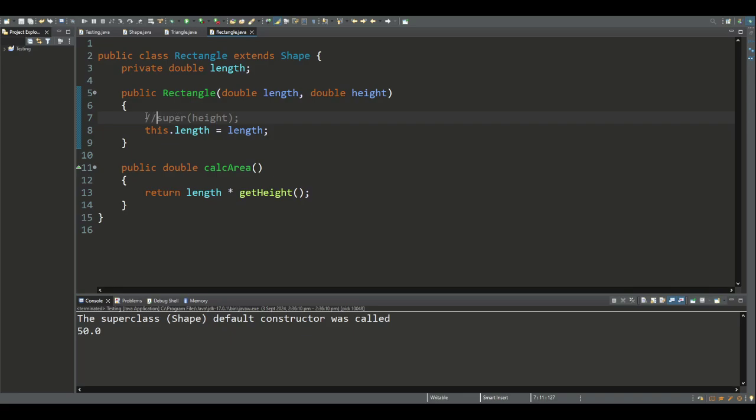And similarly, we can call the default constructor by calling super and passing in no parameters. And we get the same result.